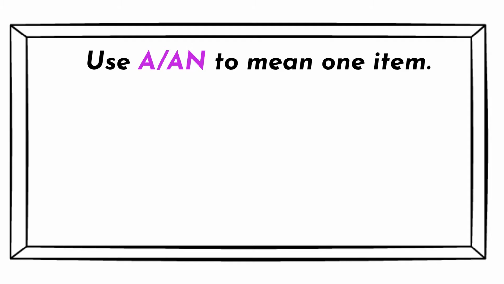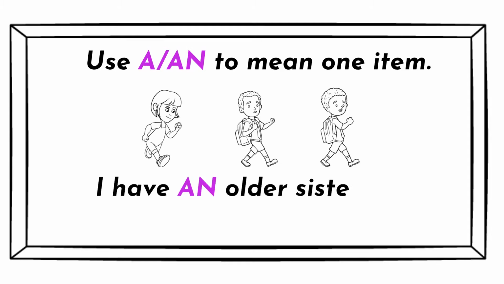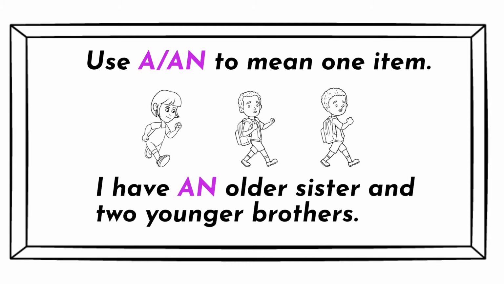Use a, an to mean one item. I have an older sister and 2 younger brothers.